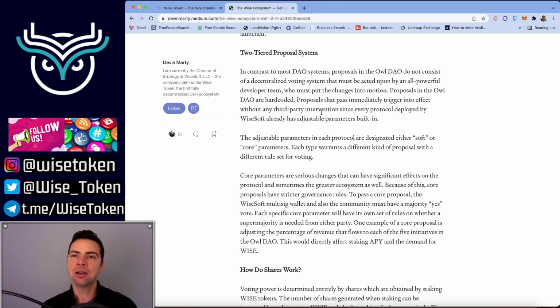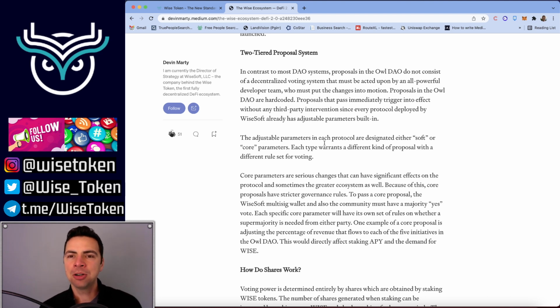The Owl DAO is 100% decentralized. So submitting a proposal is actually submitting code. You are submitting a proposal that includes the code, and so any developer can do this. You can even ask the Ysoft team to create proposals for you. And when it's voted on, it just automatically executes, because you are not voting on an abstract idea that doesn't have code behind it. You are voting on a piece of code.